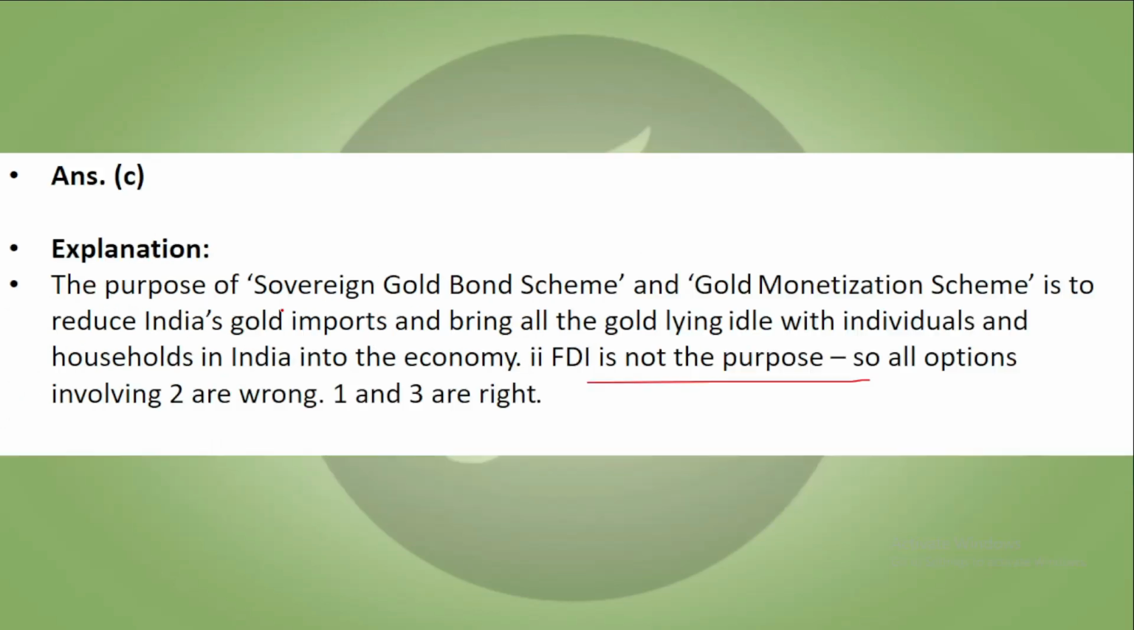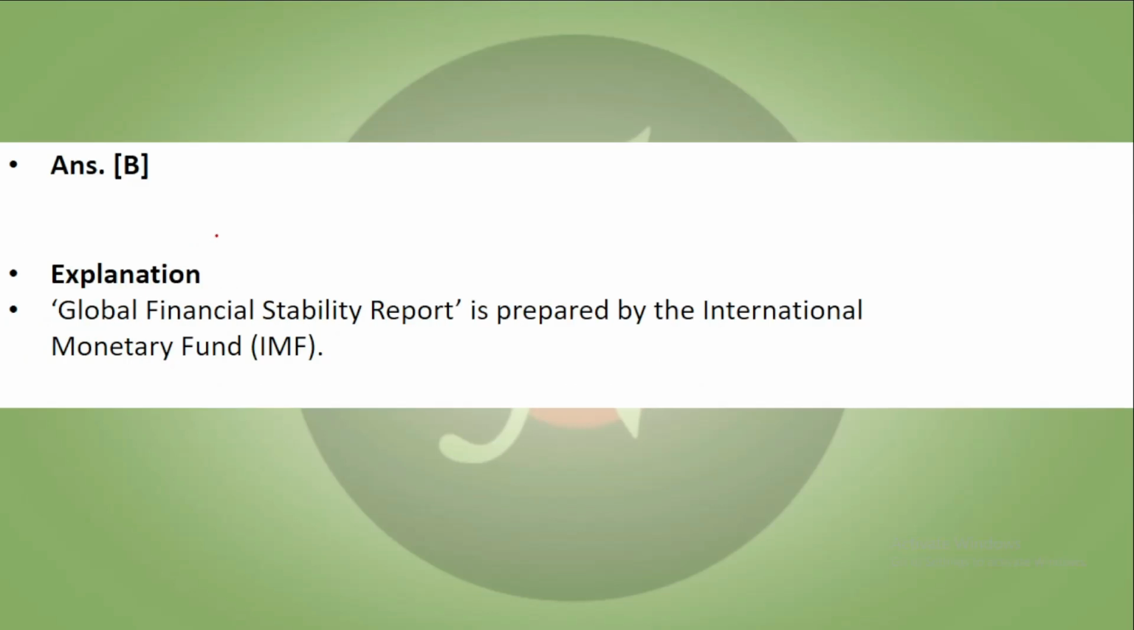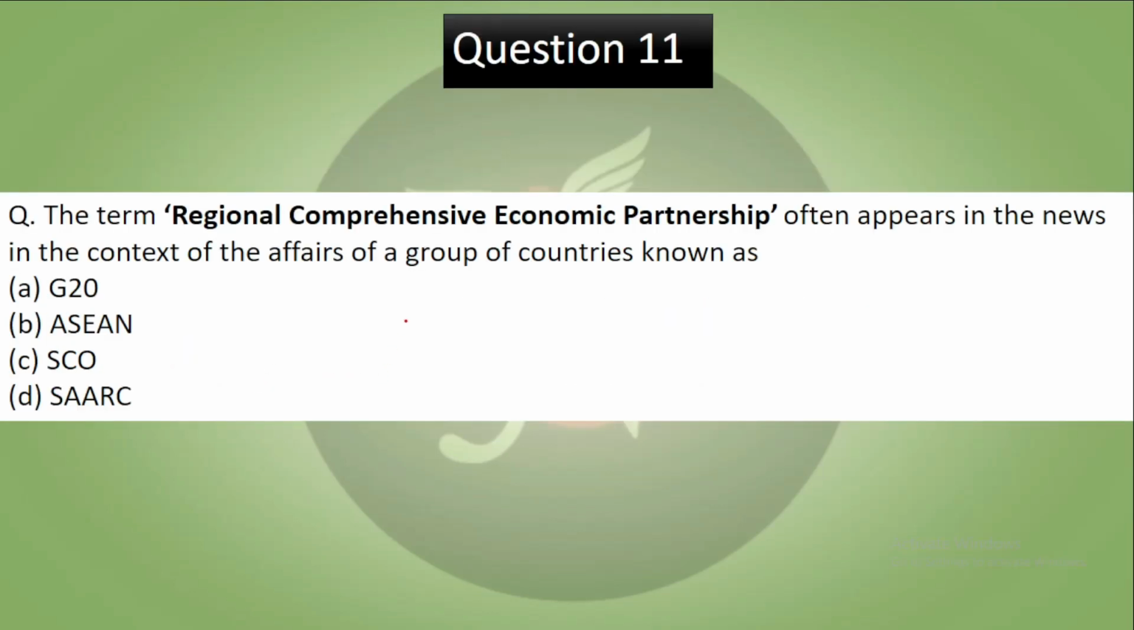Question 10. The Global Financial Stability Report is prepared by the European Central Bank, the International Monetary Fund, the International Bank for Reconstruction and Development, or the Organization for Economic Cooperation and Development. Pause the video, try to answer. Now let's see the answer. So the correct answer to this is IMF. This is prepared by the IMF: the GFSR, the World Economic Outlook.